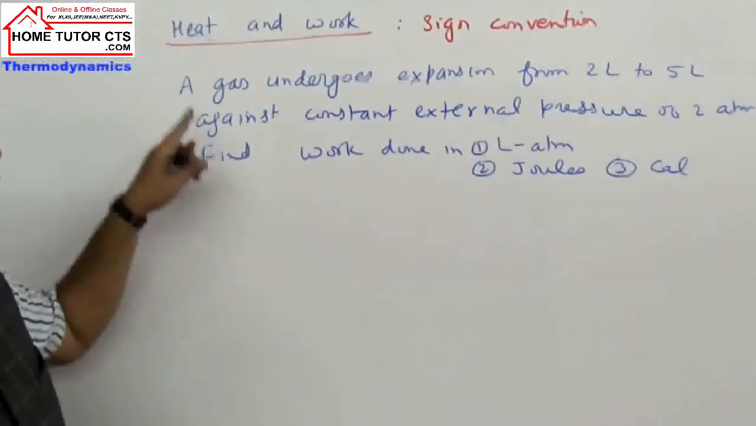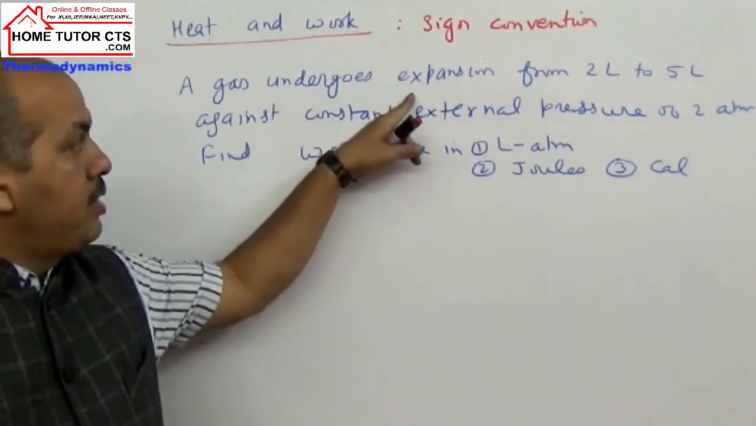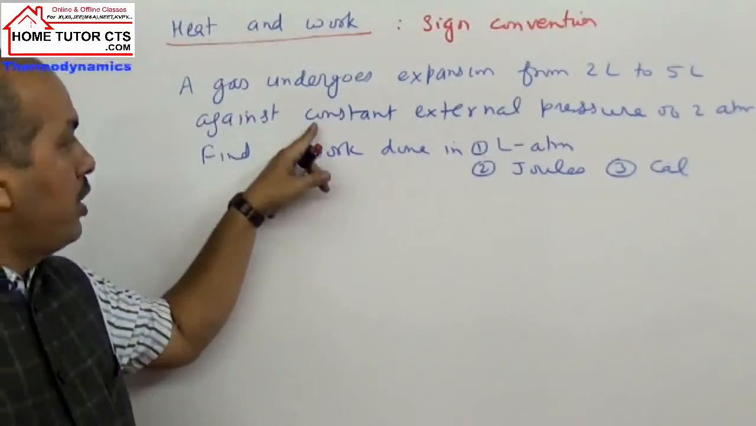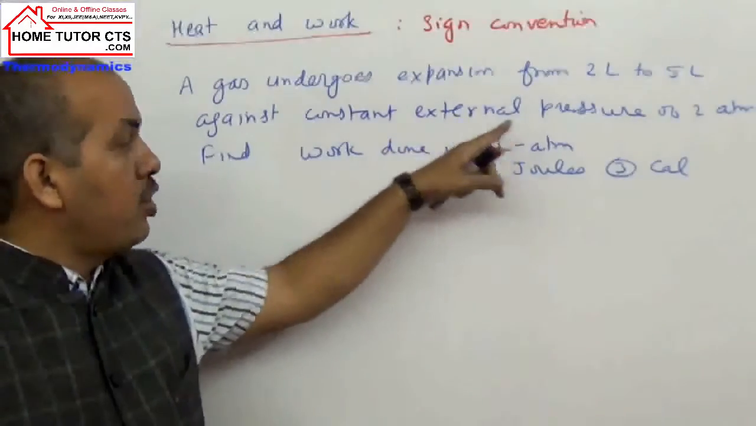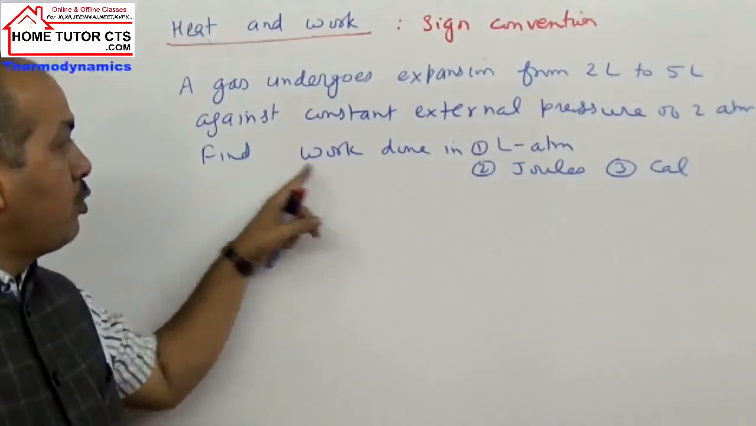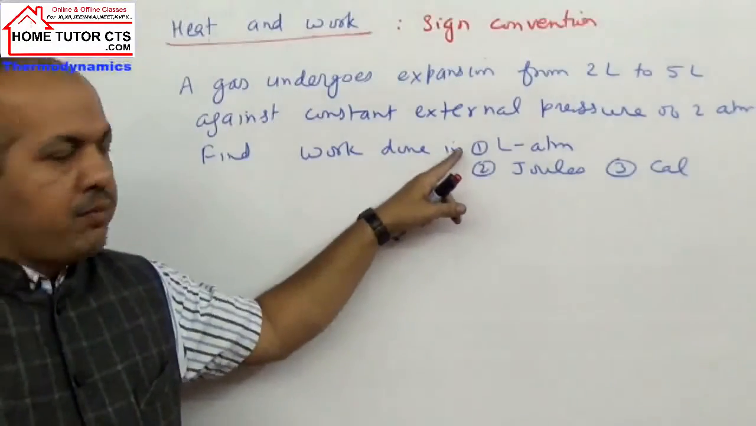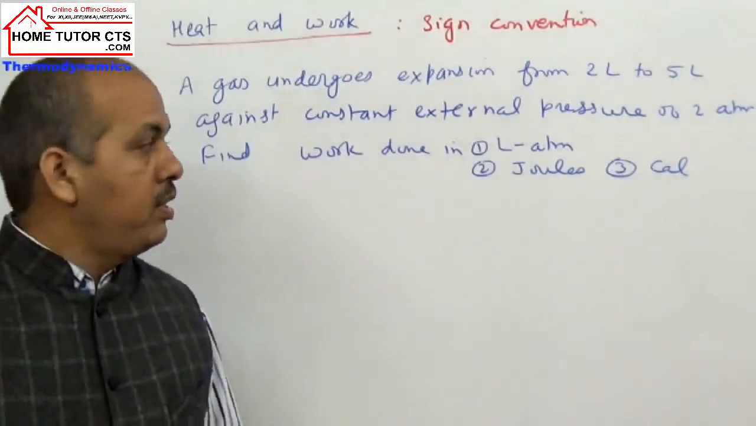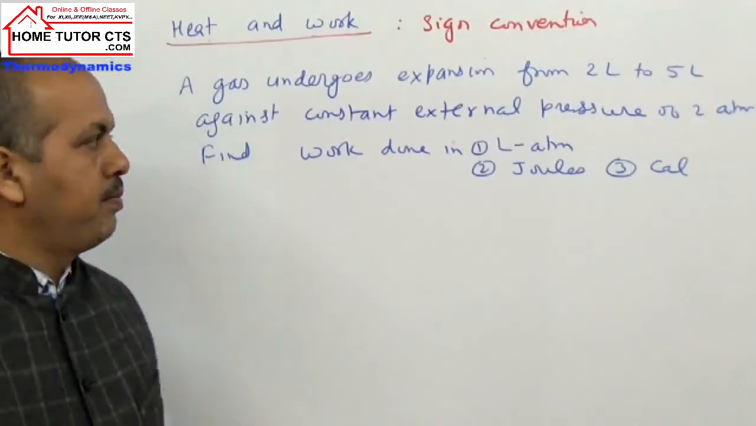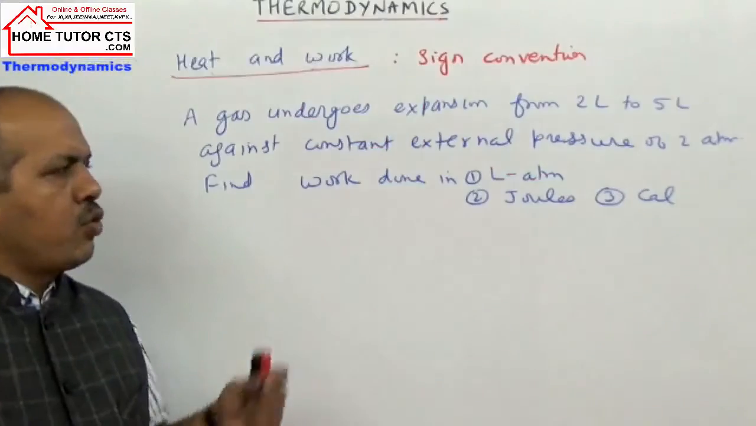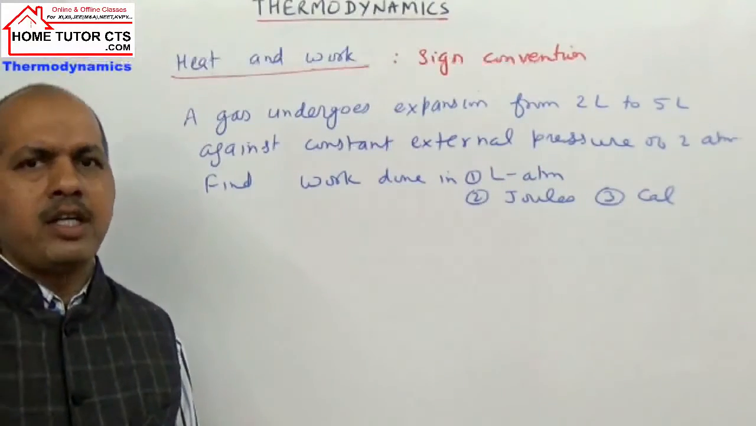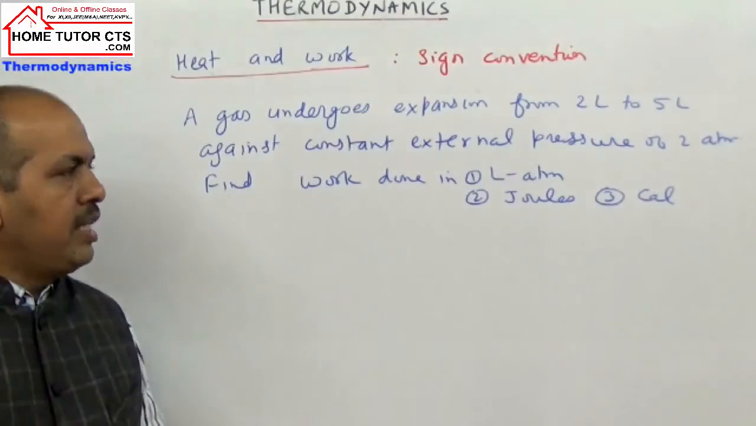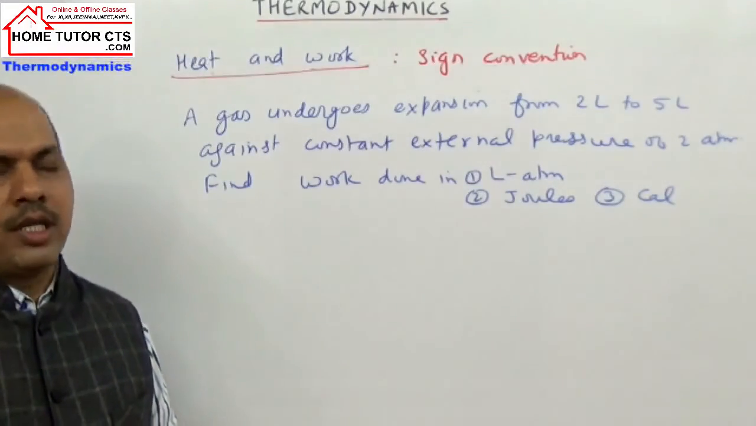The question is given: a gas undergoes expansion from 2 liter to 5 liter against a constant external pressure of 2 atmosphere. Then find the work done in the first part in liter atmosphere, the second part in joules, and the third in calories. So do this question yourself. Come on, solve this question. It is a very elementary question.